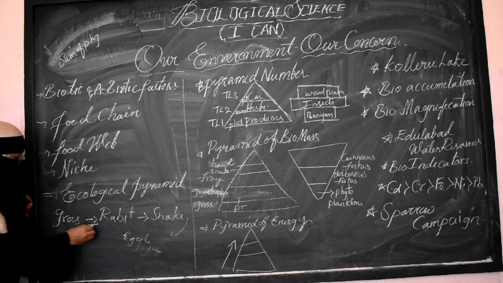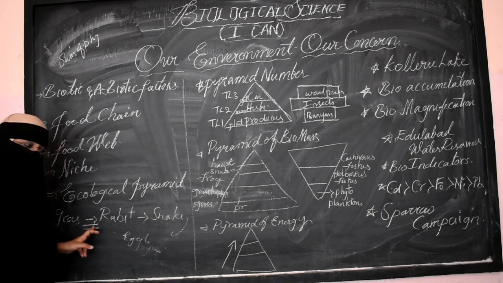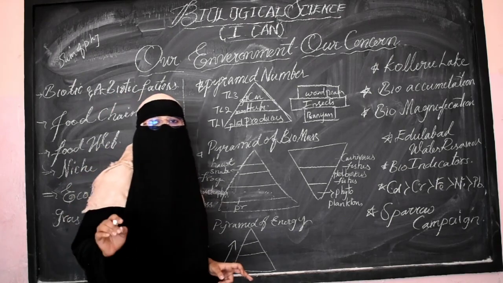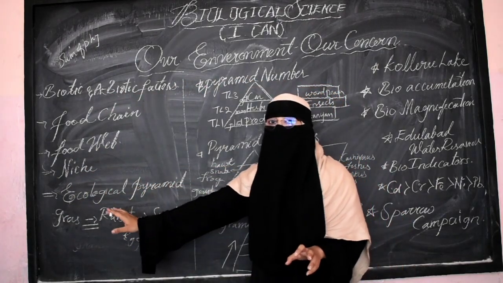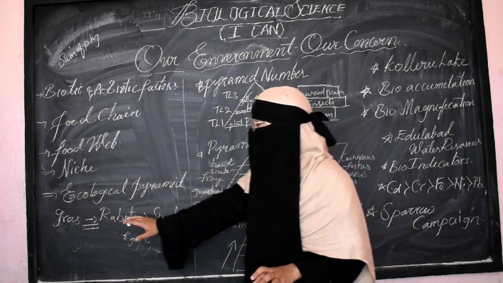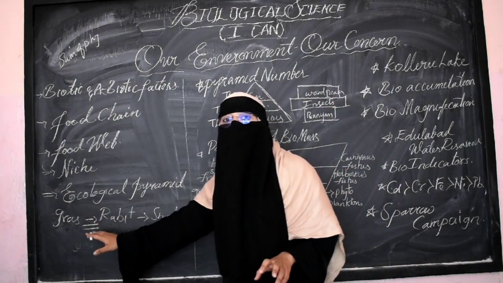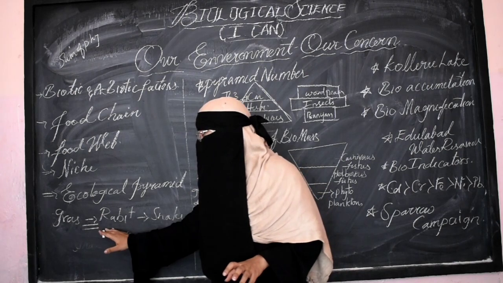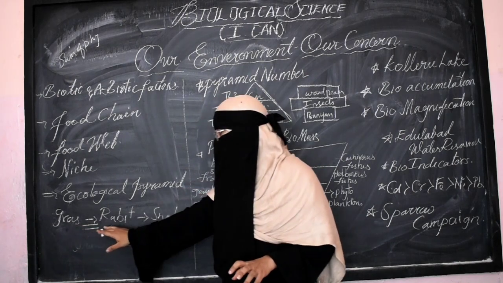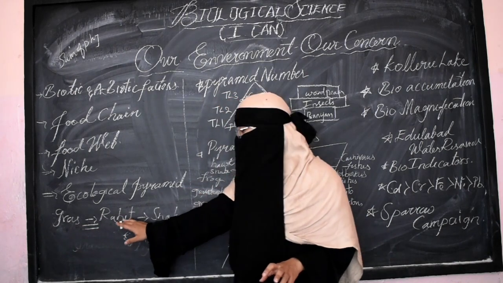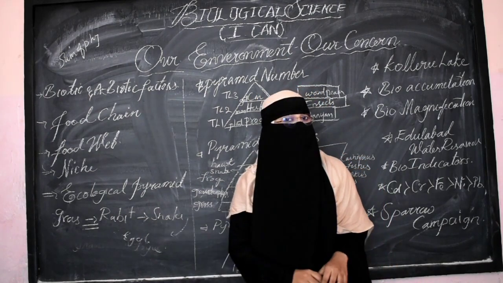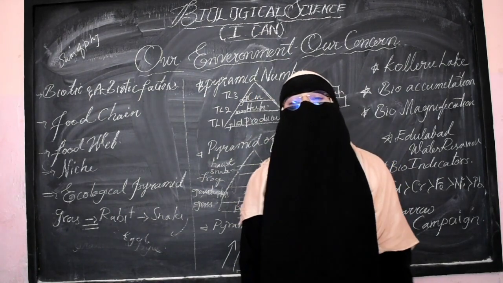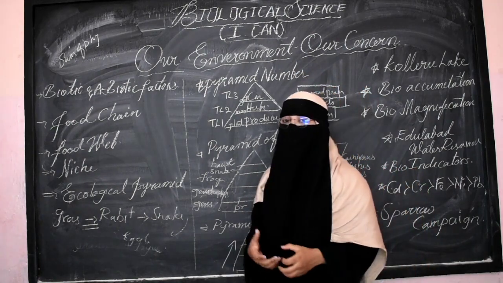Many times in the examination it will ask what the function of this arrow mark is, or what the arrow mark refers to. The arrow mark shows the trophic levels within a food chain, who eats whom. Here the grass is consumed by the rabbit, the rabbit is consumed by the snake, and the snake is consumed by the eagle. It's a very simple thing; logically you can understand and write it.